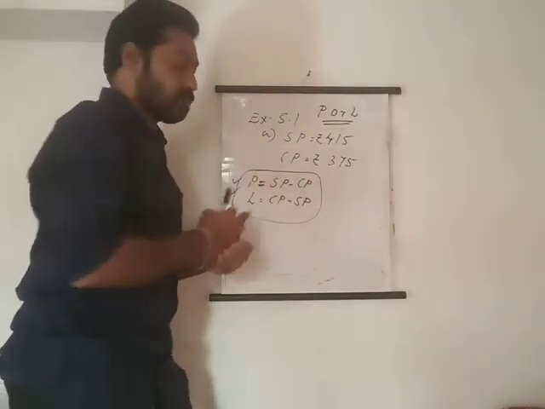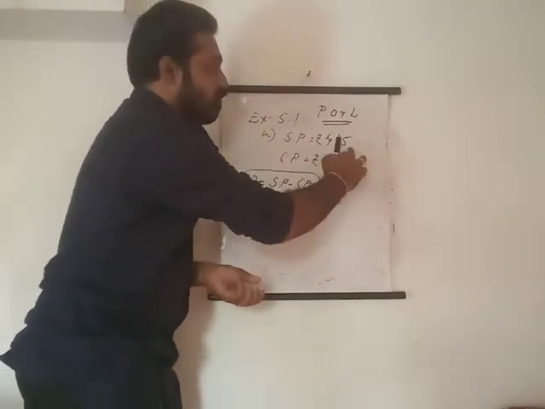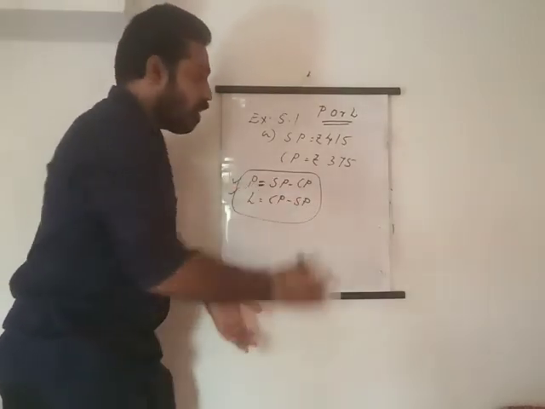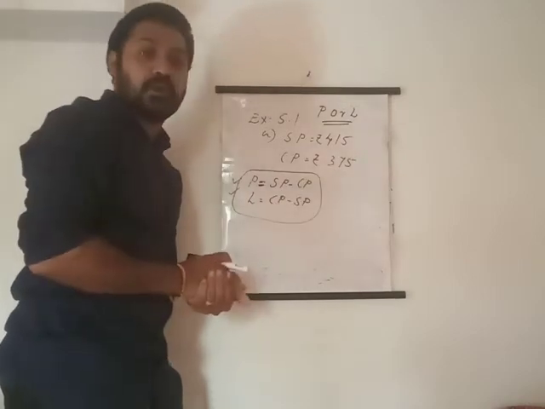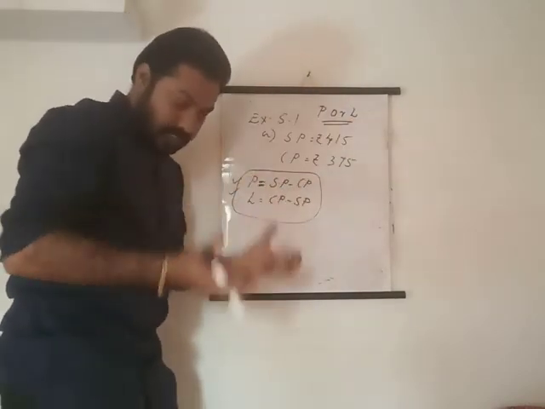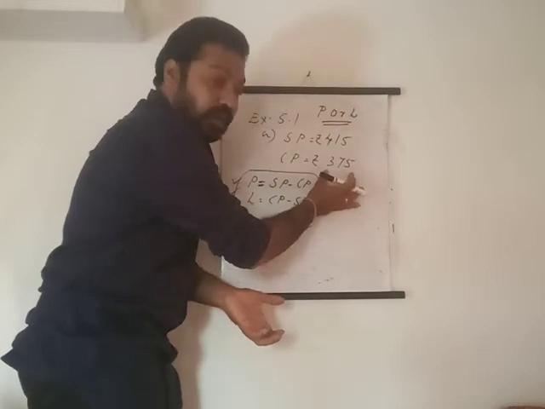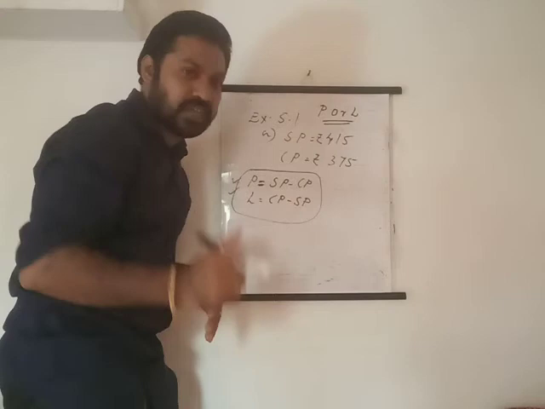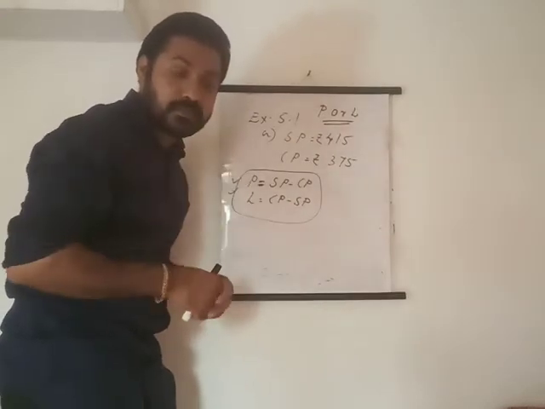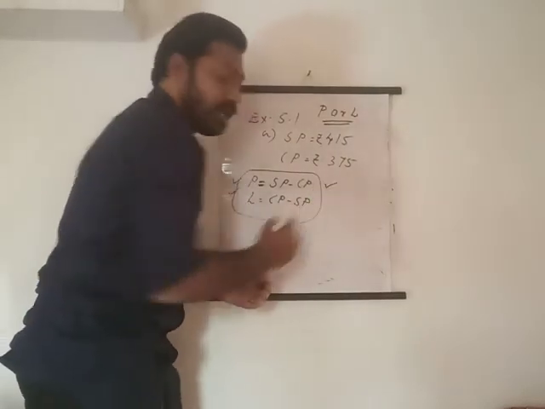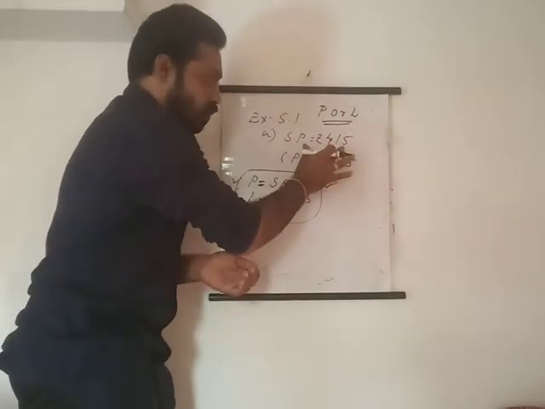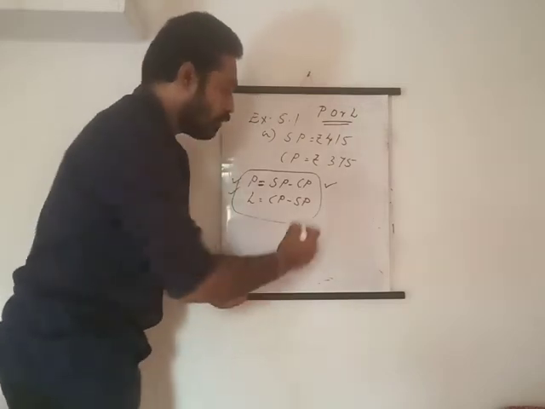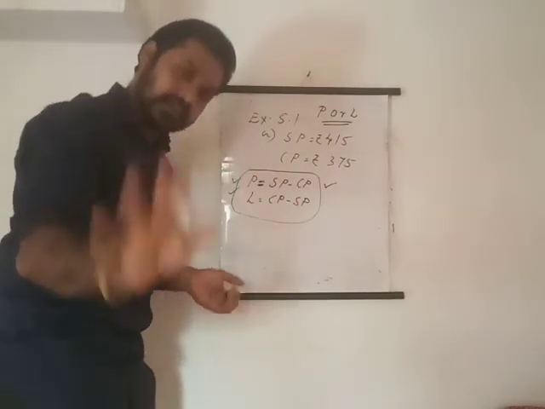So here the sale price is sold for rupees 415, cost price is 375 only. That means when he purchased something, he gave money of 375, but when he sold that one, he got 415. So here, profit or loss? Sure, it is profit. Understand? It is profit only because it is sold for rupees 415 and the cost price is only 375. So you have to use this equation here.